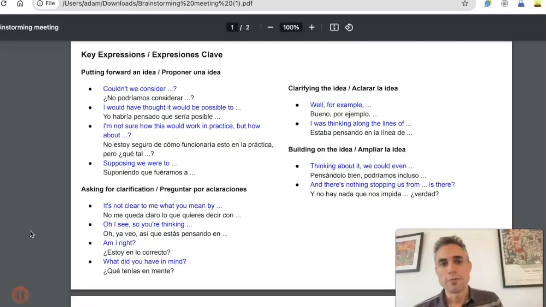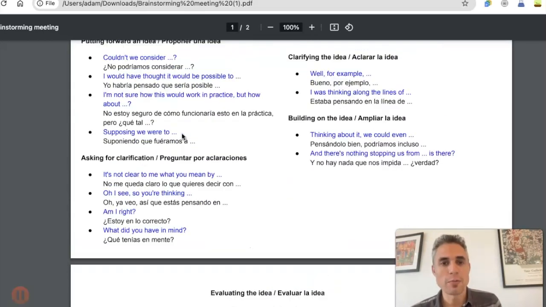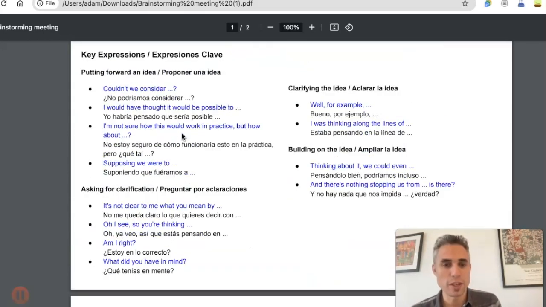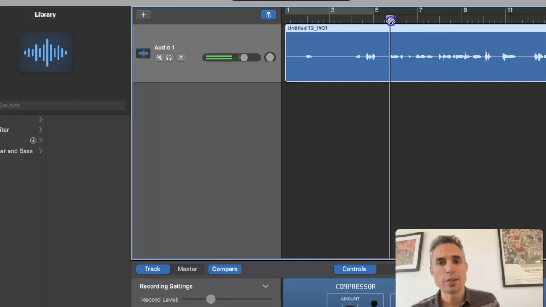What I use ChatGPT for is to come up with the key expressions. So I've already got the key expressions in English, but just to provide extra support, I give them to the students as well in Spanish so that they can read them through, familiarize themselves with the key expressions for the discussion. Then while they're talking, I'm recording them with GarageBand, as you can see here. To discuss and try to find ideas.